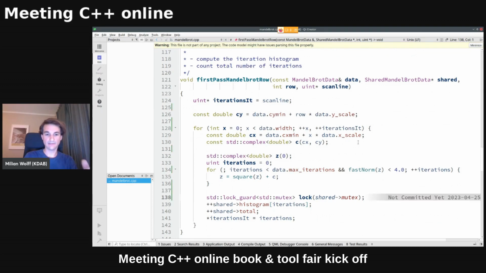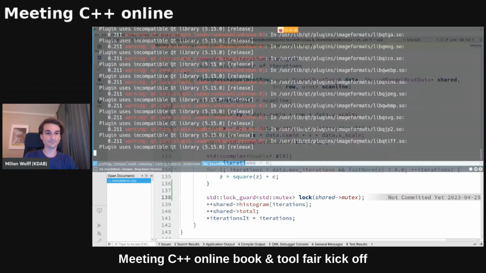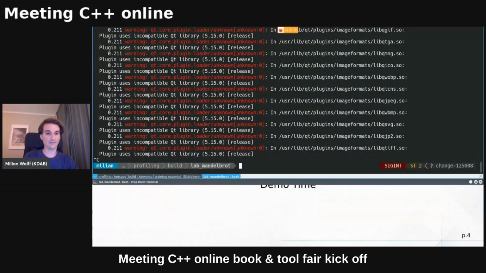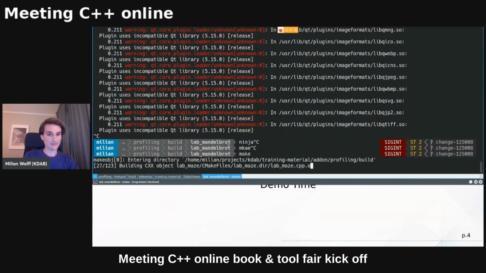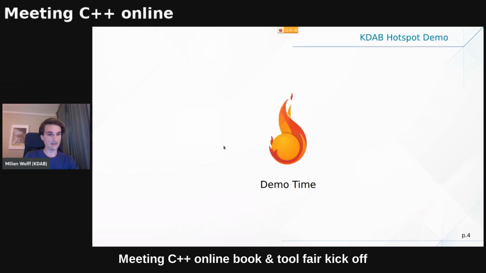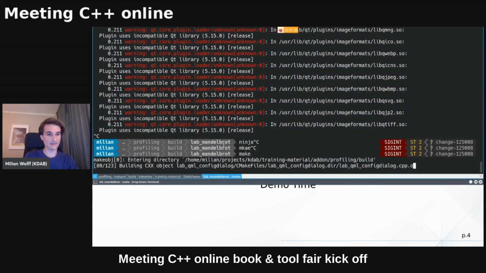I just reduce the size of the critical section, and then I will recompile. Give me a second, and then I'll just quickly rerun that to show you the advantage here.